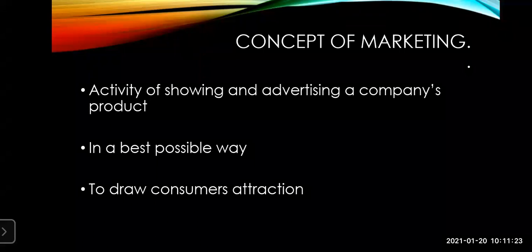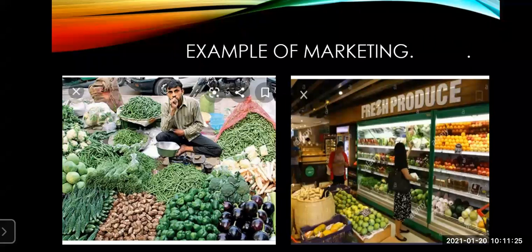Now, one beautiful example is given in your textbook to explain the marketing concept, that is on page number 72. Okay students, open page number 72. The marketing concept is given over there, and below that one example is given, after a hard work, of one farmer.